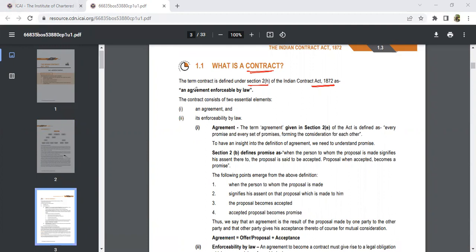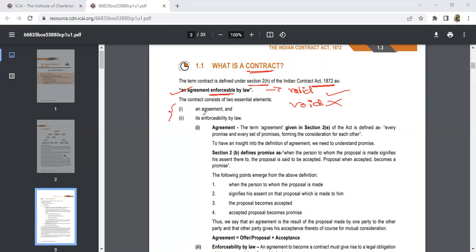It tells that a contract is an agreement enforceable by law. Any agreement that you people are going to make, if that agreement is acceptable by the law, if the law is accepting that agreement, then only we're going to call that a contract. If the law is not accepting that contract, then it will not be called a contract. If the law is accepting the contract, we have a word for it: a valid contract. If the law is not accepting it, we call that a void contract.